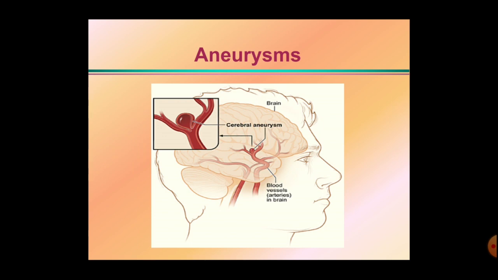The wall of the artery becomes thin and shows an outpouching called an aneurysm. The blood passing through may rupture this thin wall of the artery at the site of the aneurysm, forming a hemorrhage.